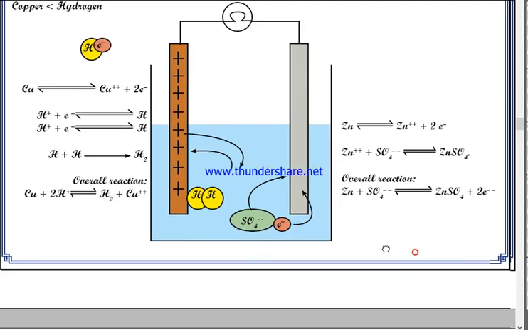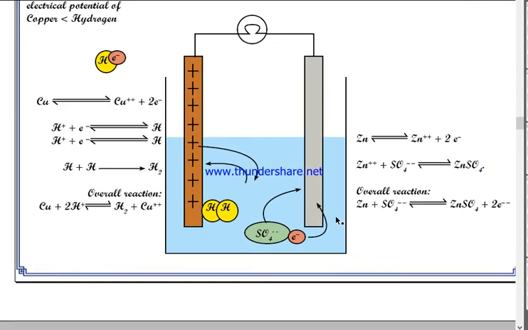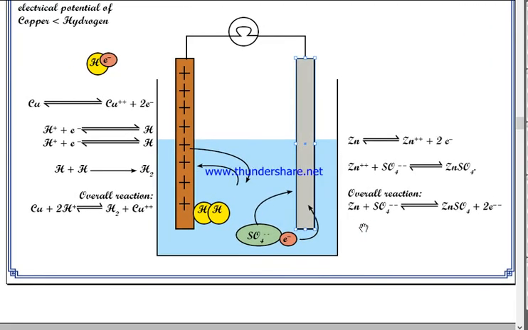Now let us discuss the reaction that occurs at the cathode. At the cathode we have used zinc, and the electrical potential of zinc is higher than hydrogen itself, that is why hydrogen does not move toward zinc.